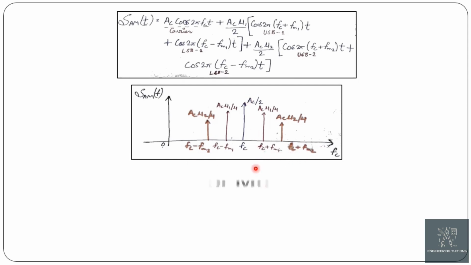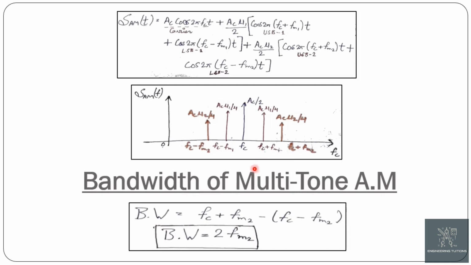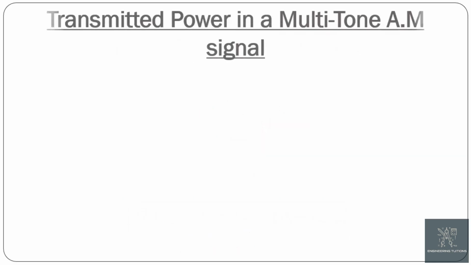Now the bandwidth of the multitone AM can be calculated in the same way as we calculated for the single tone AM, that is, subtracting the lowest positive frequency from the highest positive frequency, like fc plus fm2 minus fc minus fm2. We get the final expression for the bandwidth of the multitone AM: bandwidth is equal to twice fm2.